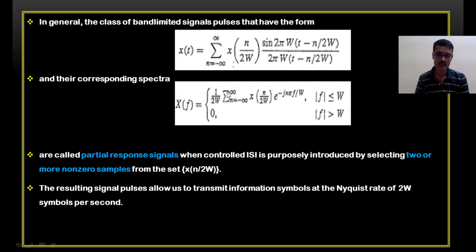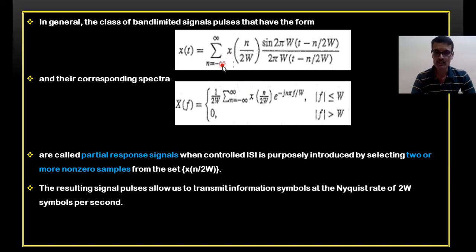But the problem is when you go with a larger number of symbols for controlled ISI, the problem with that method is that the more symbols interfere, the complexity increases, and it is very difficult for the receiver to detect the symbols. So we have to limit it to a certain extent. In general, the general equation for this duobinary coding is this equation in the time domain and this equation in the frequency domain.